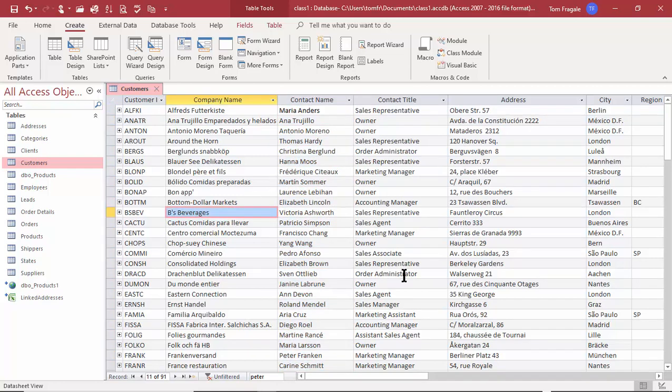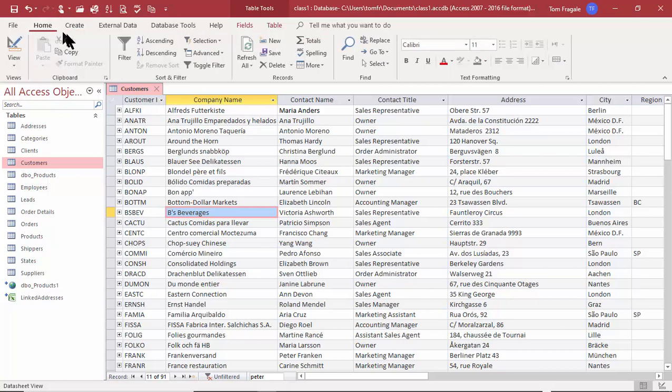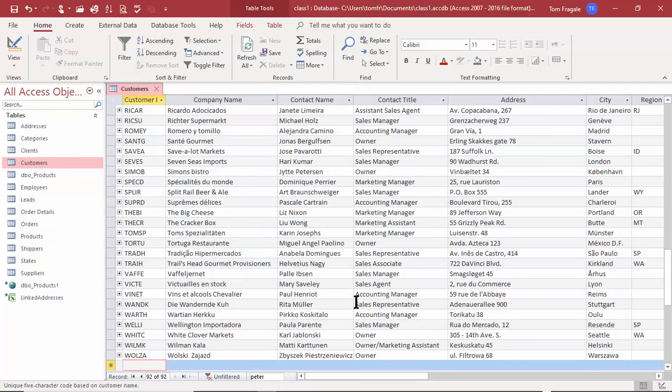Now, as far as adding new records, a couple things I can do. I can pick on the home menu, and on the home menu, we have the sort and filter up here. We can add a new record. Now it always adds the new record at the bottom of the table. So even though I'm on record 11 right now, if I pick on the word new, then it always puts the new record on the bottom, right?